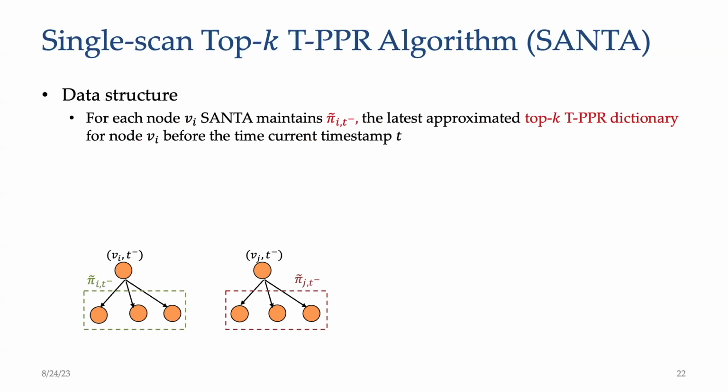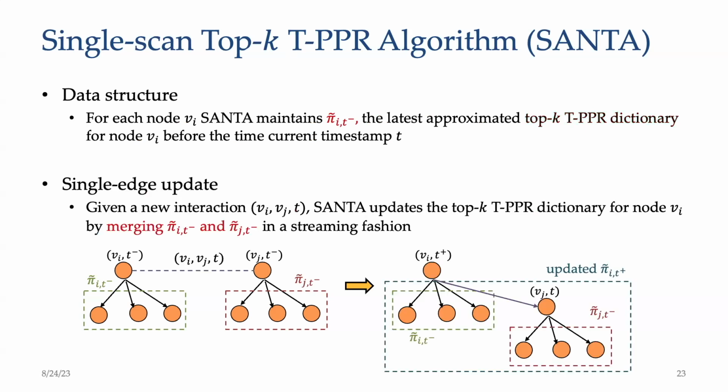For each node in the dynamic graph, we maintain an approximate top k TPPR dictionary that records the top k influential temporal nodes and the corresponding estimated TPPR values. Given a new interaction, Santa updates the top k TPPR dictionary for the node by merging the two corresponding parts in a streaming fashion. Then we keep the top k influential neighbor nodes in the dictionary.